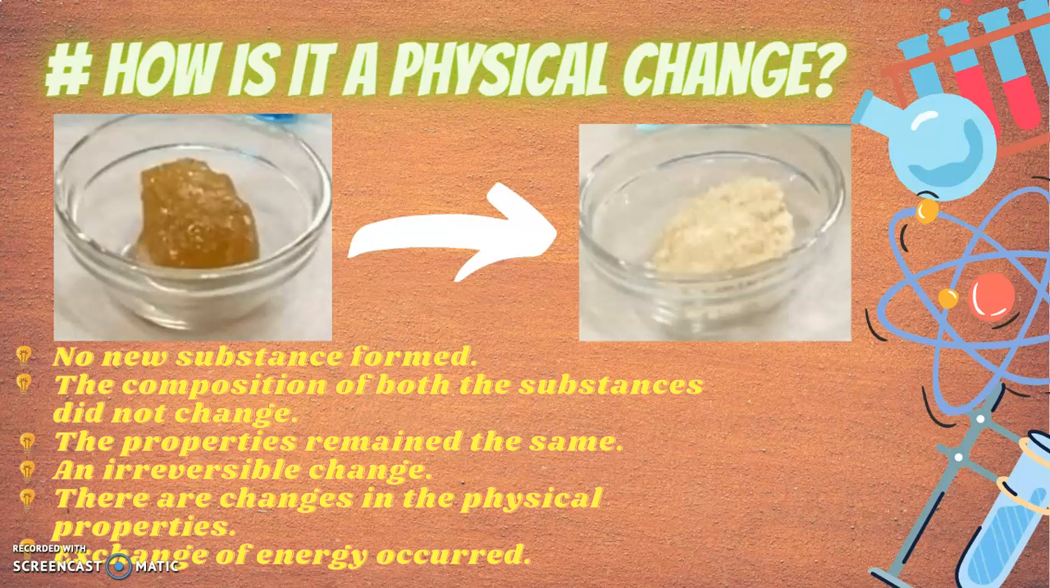There are changes in the physical properties. Why? The rock and hard sugar is different from the tiny particles of powdered sugar. The color has also changed from golden brown, which was of rock sugar, to whitish brown, powdered sugar. How is energy involved here? Mechanical energy, which was used here to smash the rock sugar and to perform the change, has been involved.